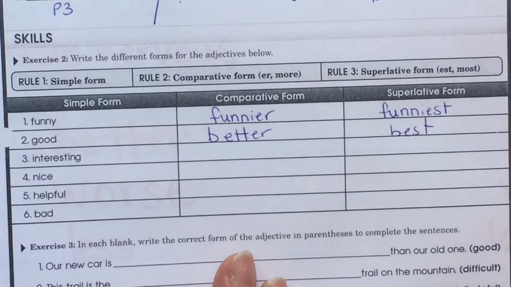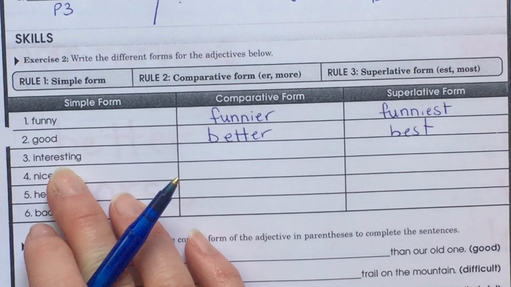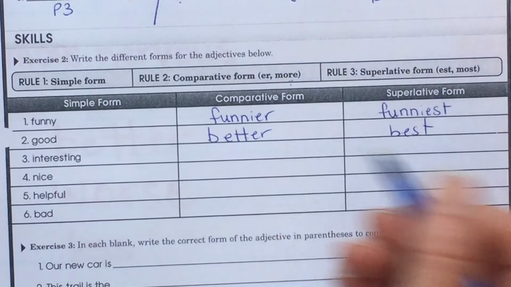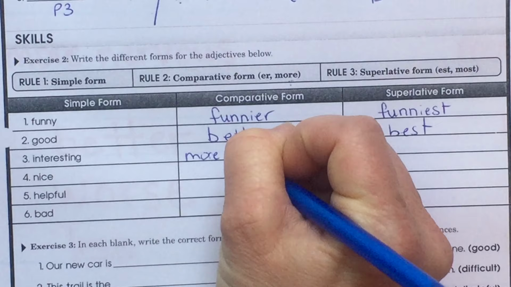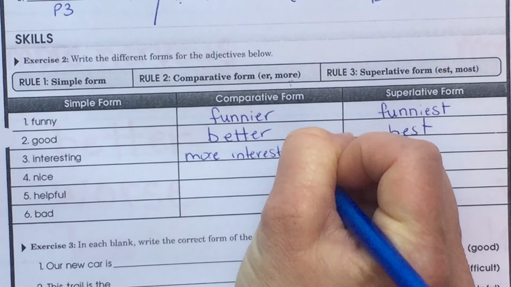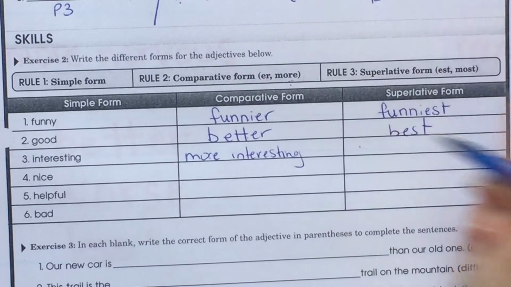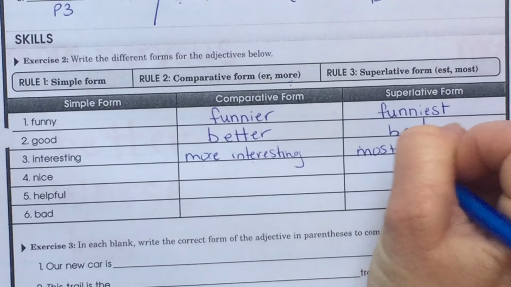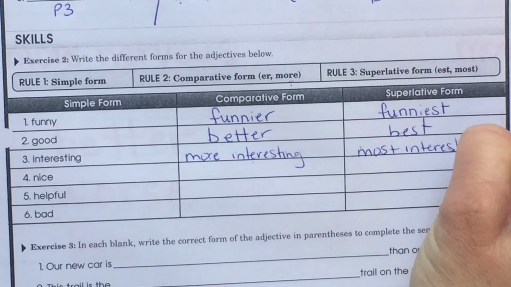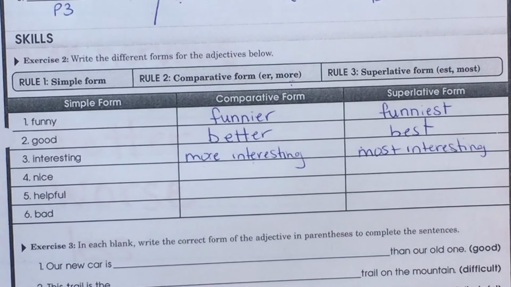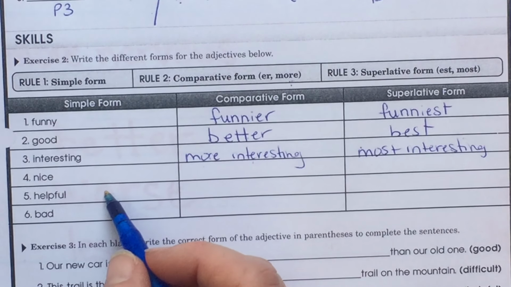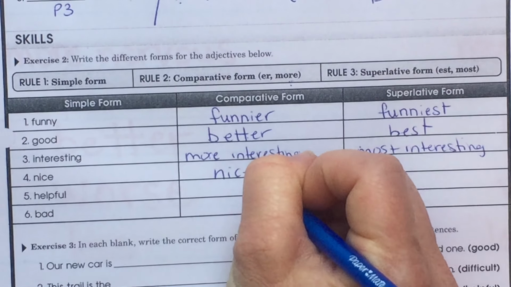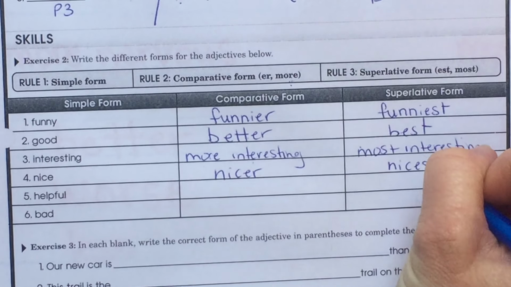Interesting is a 3-syllable word, and we should know that we never put interesting-er, it's too many syllables, so we're going to use more here. More interesting. And in front of this one, if we did more here, we're definitely going to use most here. Nice. Do we say nicer? 1 syllable, nicer. And then, of course, the nicest.